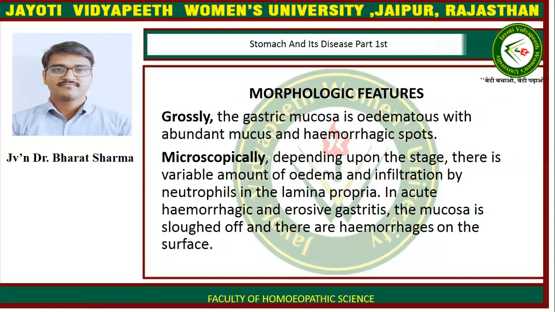Morphological features: grossly, the gastric mucosa is edematous with abundant mucus and hemorrhagic spots. Microscopically, depending upon the stage, there is a variable amount of edema and infiltration by neutrophils in the lamina propria. In acute hemorrhagic and erosive gastritis, the mucosa is sloughed off and there is hemorrhage on the surface.